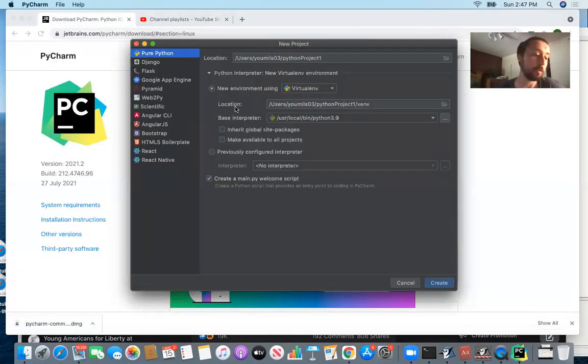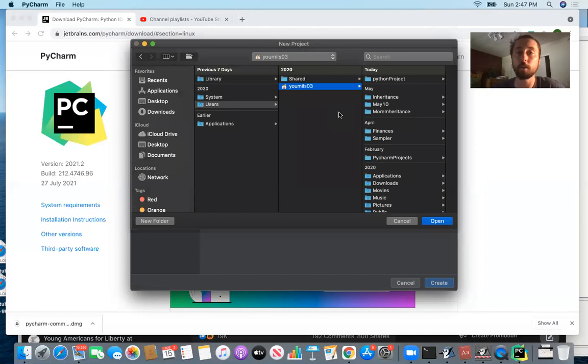What it's going to ask you for, it's going to prompt you to basically type in a couple of things. So what you're going to want to do is you're going to want to have a location on your computer where you save your Python files. And as you create projects, you're going to want to do it in an organized way, and you're going to want to remember where things are located. So what I would do is I would be looking at any of these folders that I had created.